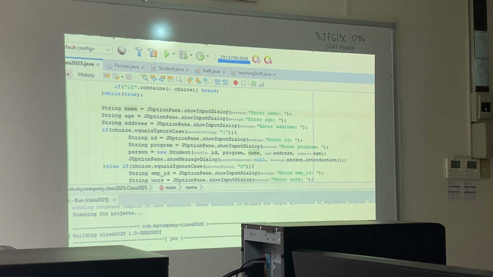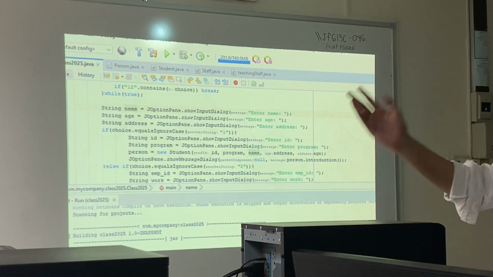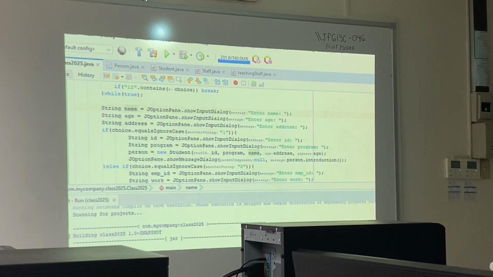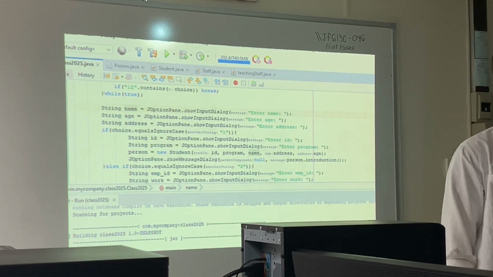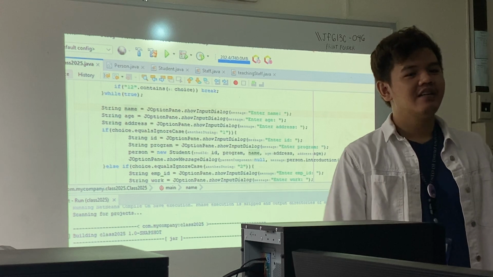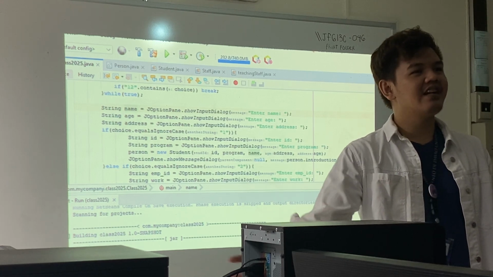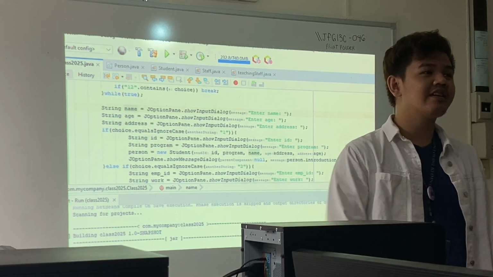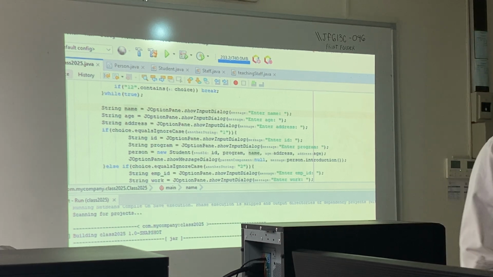Hindi required na mag-GUI. Pwede lang siya na all in the console, lahat. Though if it's in the console, gawin nyo namang konting design, like probably mga dashes or mga dividers or what. Kasi sa console lang tayo. So, ganun lang kasi po. Of course, if prof nyo ako sa OOP next year, mag-GUI na talaga tayo for that one.